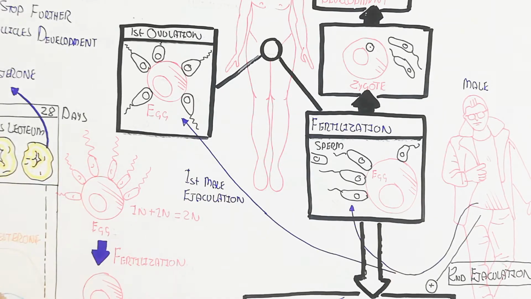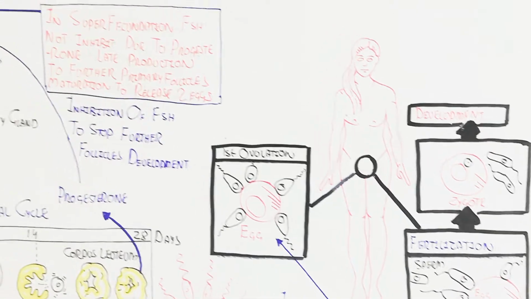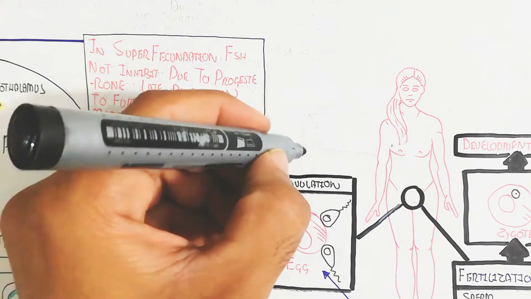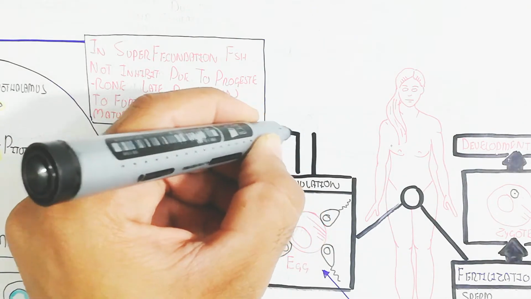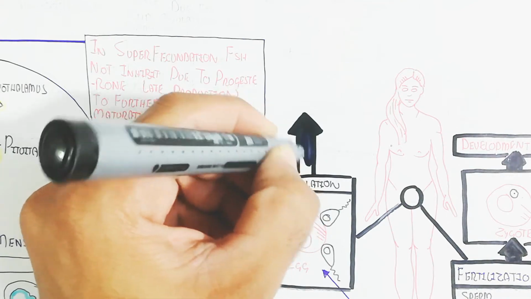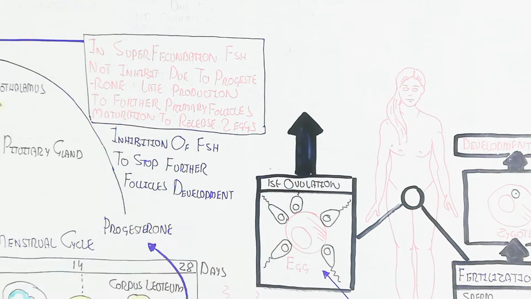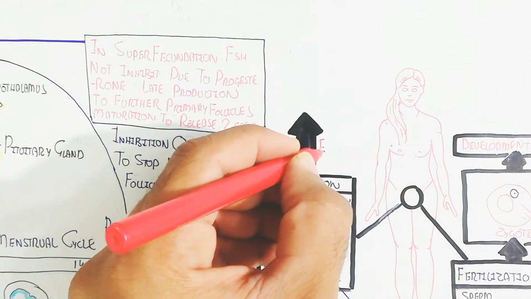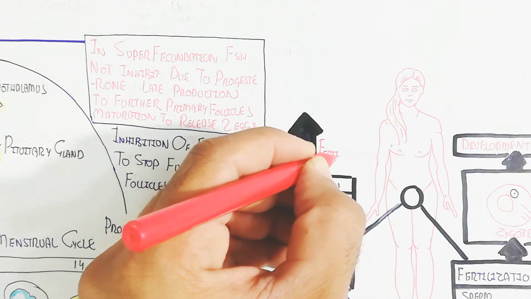Progesterone will not be released instantly, which allows follicle stimulating hormone to be released more, and in this way a further follicle can mature. After this, ovulation will occur in the same menstrual cycle.